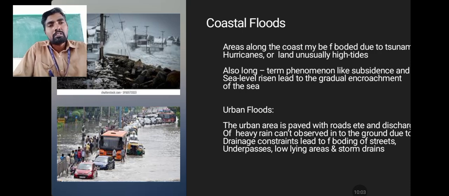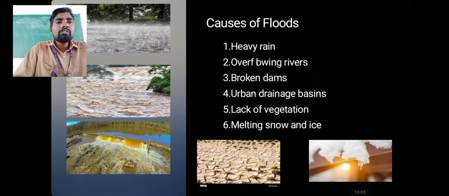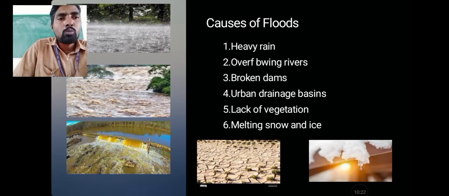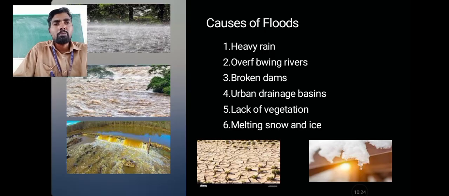Okay, next: causes of floods. The first one is heavy rainfall. The first image represents heavy rainfall, which is one of the causes of flood. Second is overflowing of rivers, represented by the second image. Third is broken dams; the image represents broken dams, where civil engineering failure causes floods. Next, urban drainage basins: poor drainage basin systems.